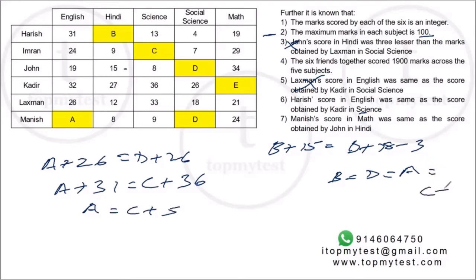And the last one, Manish in maths, that's E plus 24. Should be same as John in Hindi. John in Hindi is B plus 15. So E should be B minus 9.